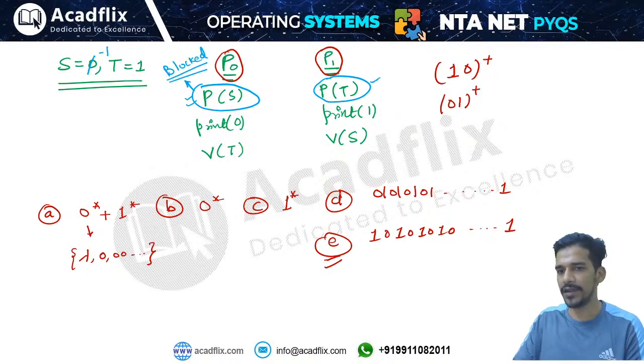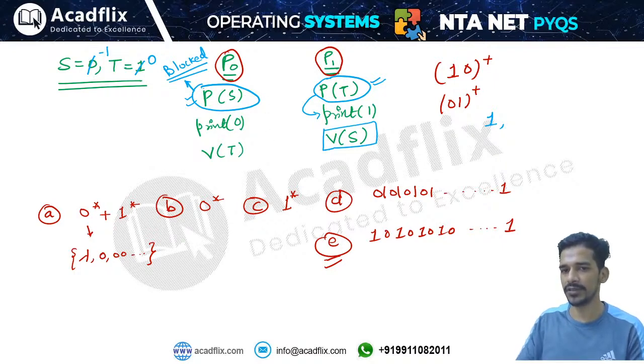Then we will apply this wait operation on the semaphore T, and the value of semaphore T will become 0. Is this less than 0? No. That means this process can execute and it will print 1. Okay, this process will print 1. Then it will say signal S. Signal S means that it will check whether we have any process in the blocked state. So it will wake up this process. Okay, this process will wake up and it will print 0.